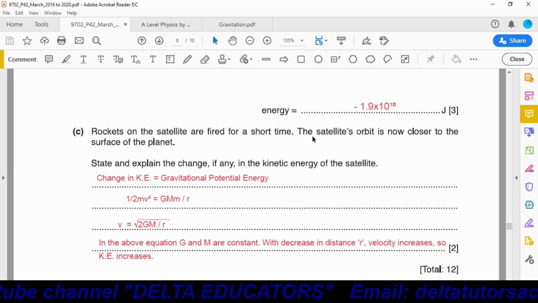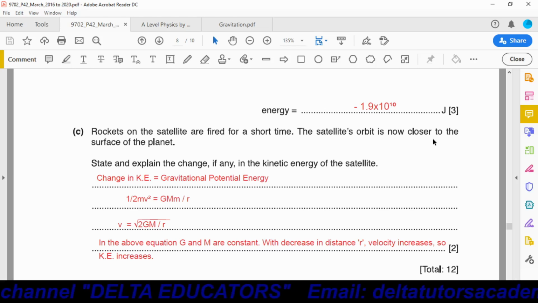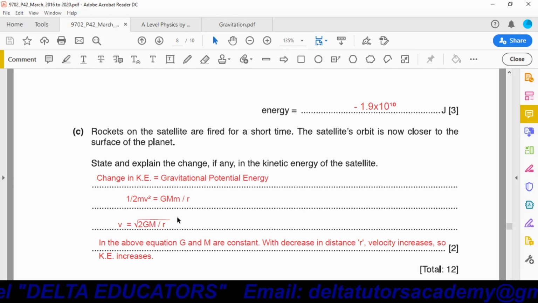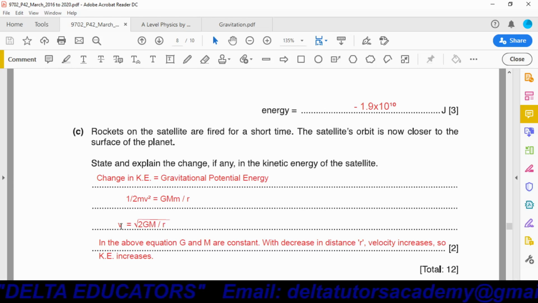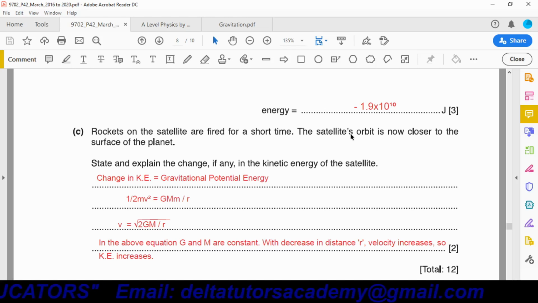How do we know R is decreasing? The satellite orbit is now closer to the surface. Closer to the surface means the radius is decreasing, the distance is decreasing. When R decreases, velocity will increase. And when velocity increases, kinetic energy will increase. So we can say when the satellite is coming closer to the surface of the planet, its kinetic energy increases.